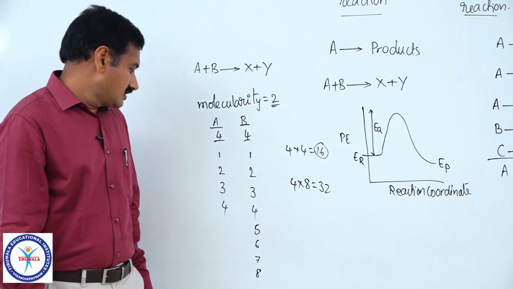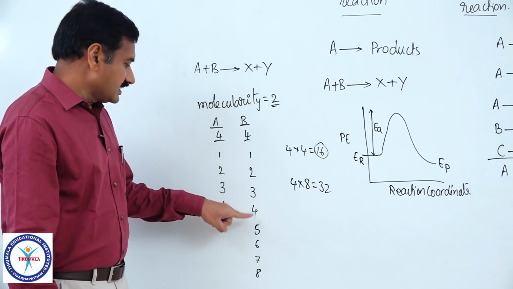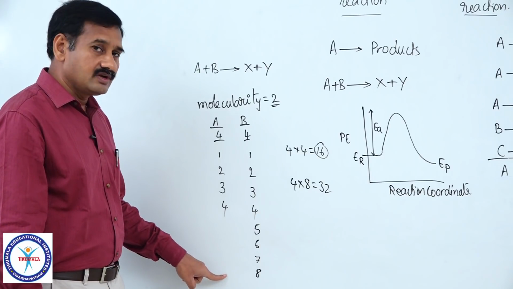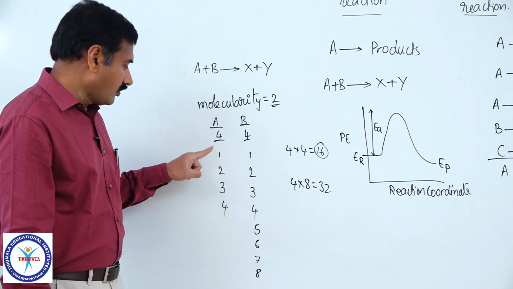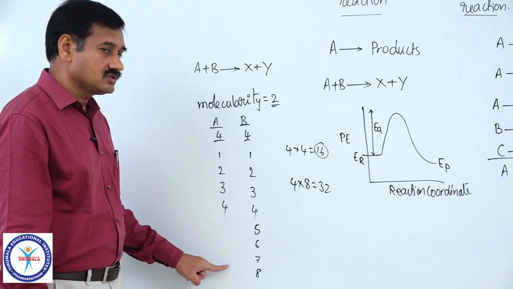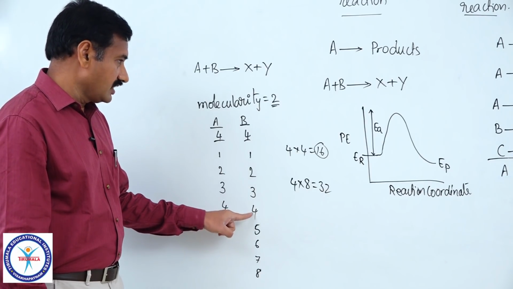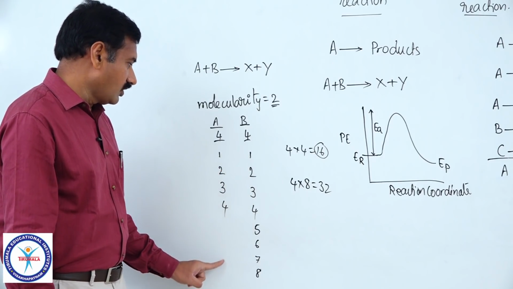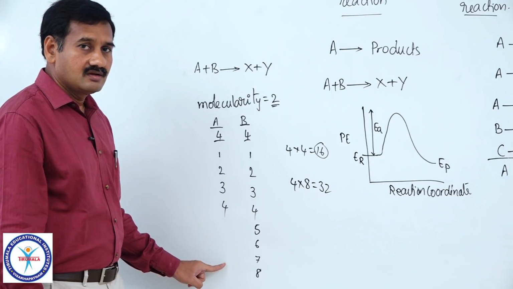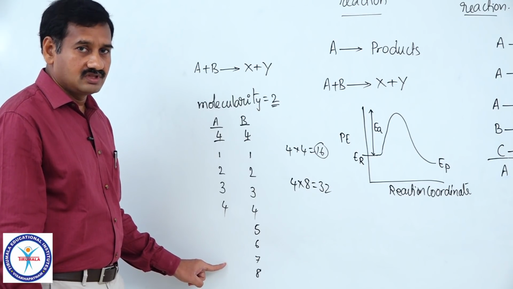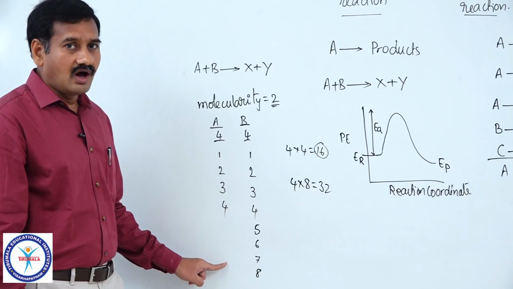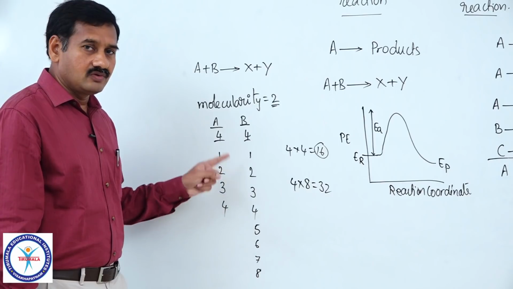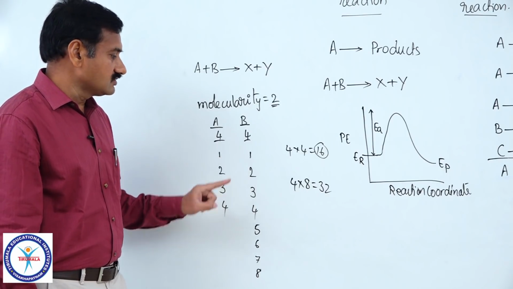Similarly, by keeping the concentration of B constant, if the concentration of A is increased by 2 times, instead of 4 molecules of A, if you take 8 molecules of A, but 4 molecules of B are there, all these 4 molecules of B will make collisions with 8 molecules of A. Again, the number of effective collisions will be equal to 32. So, the order with respect to A is equal to 1, and B is also equal to 1.